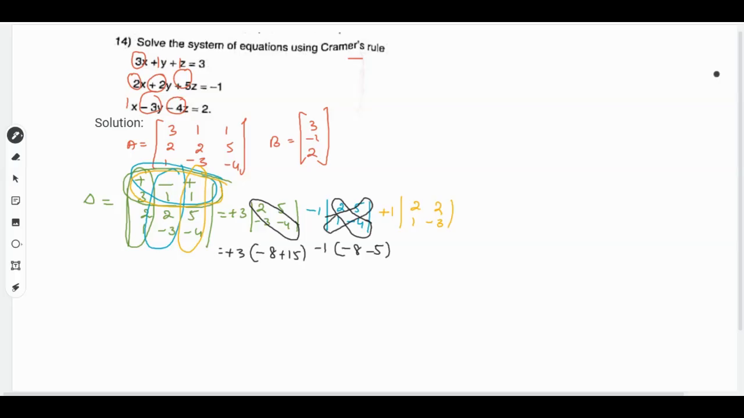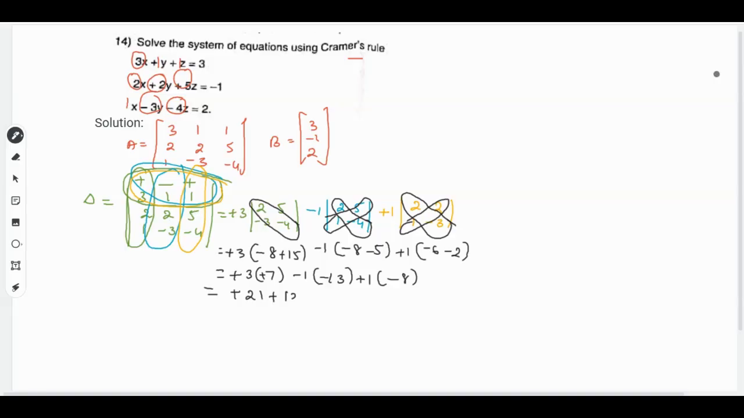5 ones are 5. Then plus 1 into 2 threes are 6 minus, 6 minus of 1 twos are 2. Certainly plus 3. 15 minus 8 is 7, plus 7 minus 1. 8 minus 5, minus 5, minus 8, minus 13 plus 1 minus 6 minus 2 is minus 8. So it will be plus 21, minus into minus plus 13 minus 8. So it will be 20, 30, 34 minus 8 is nothing but 26. This is your delta, the value of delta.